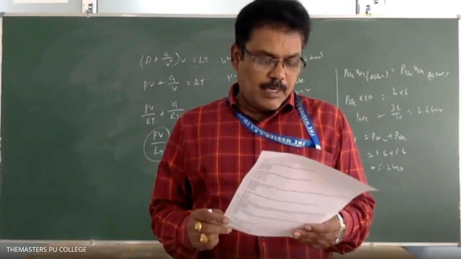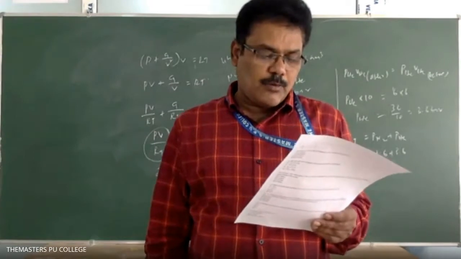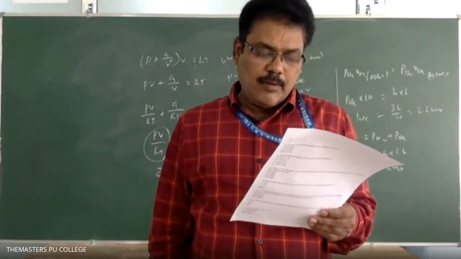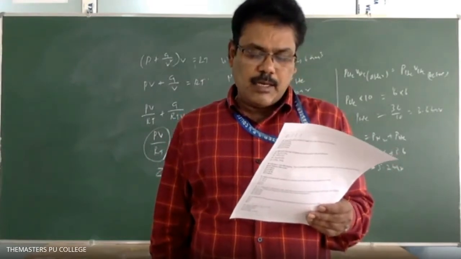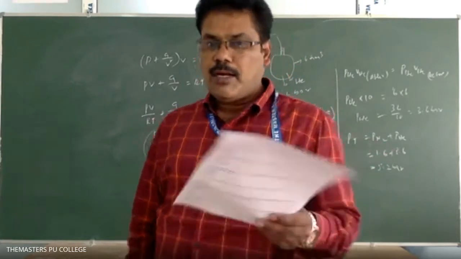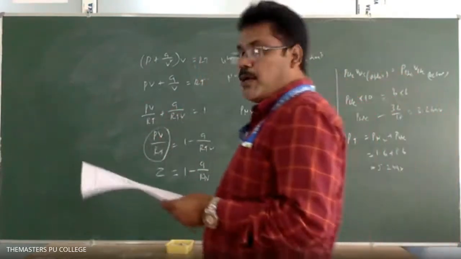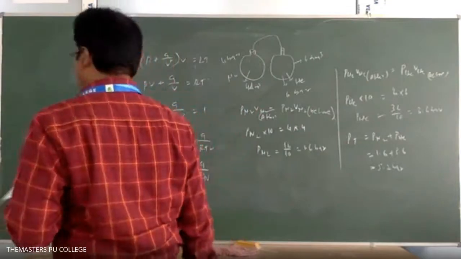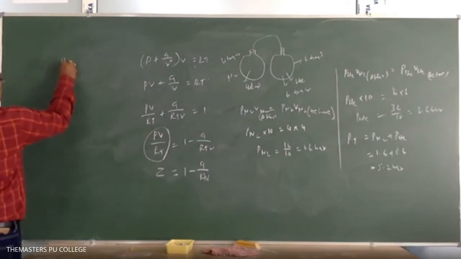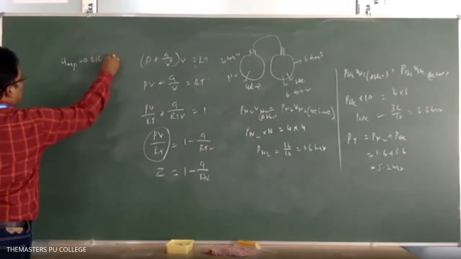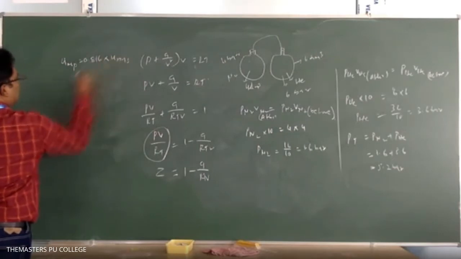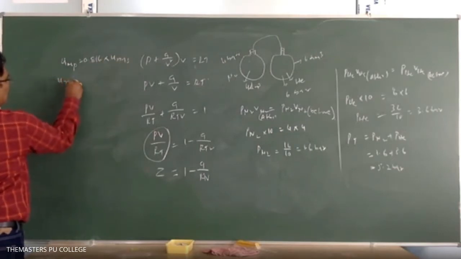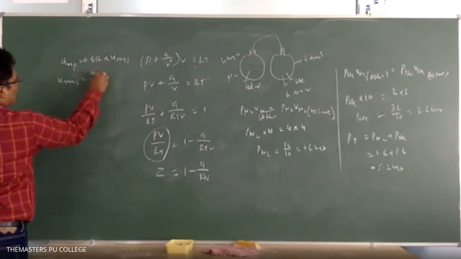Third option. So next, question 49: the most probable velocity of a gas molecule at 298 Kelvin is 300 meter per second. It asks for the RMS velocity. Here one relation is there. Most probable velocity is equal to 0.816 into URMS.